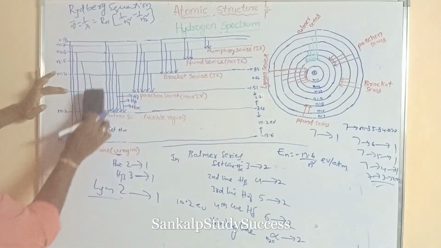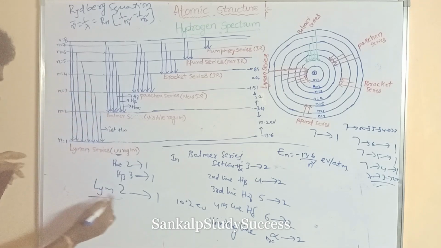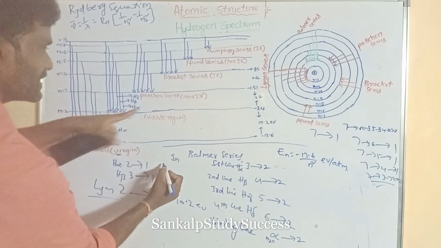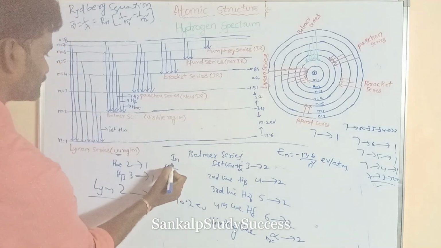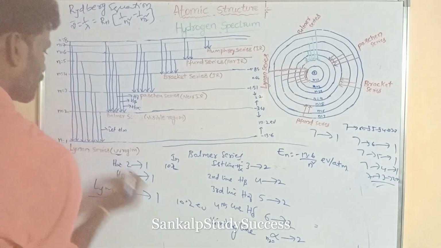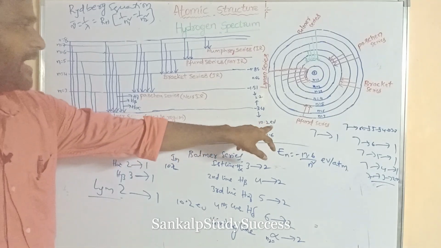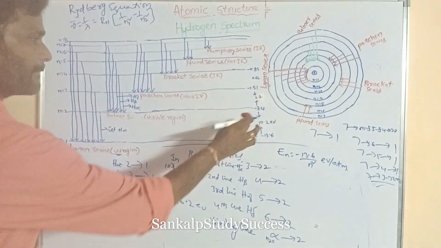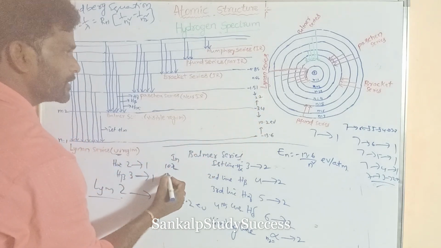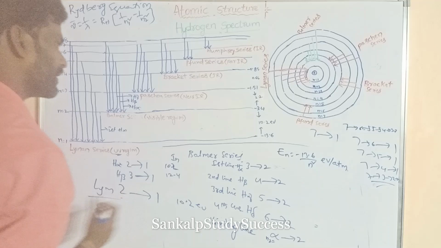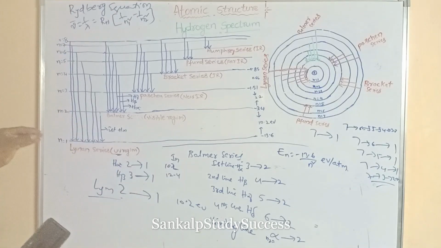From 2 to 1, its energy gap is 10.2. From 3 to 1, what is its energy gap? 10.2 plus 2.2, so how much? 12.4. That increases.